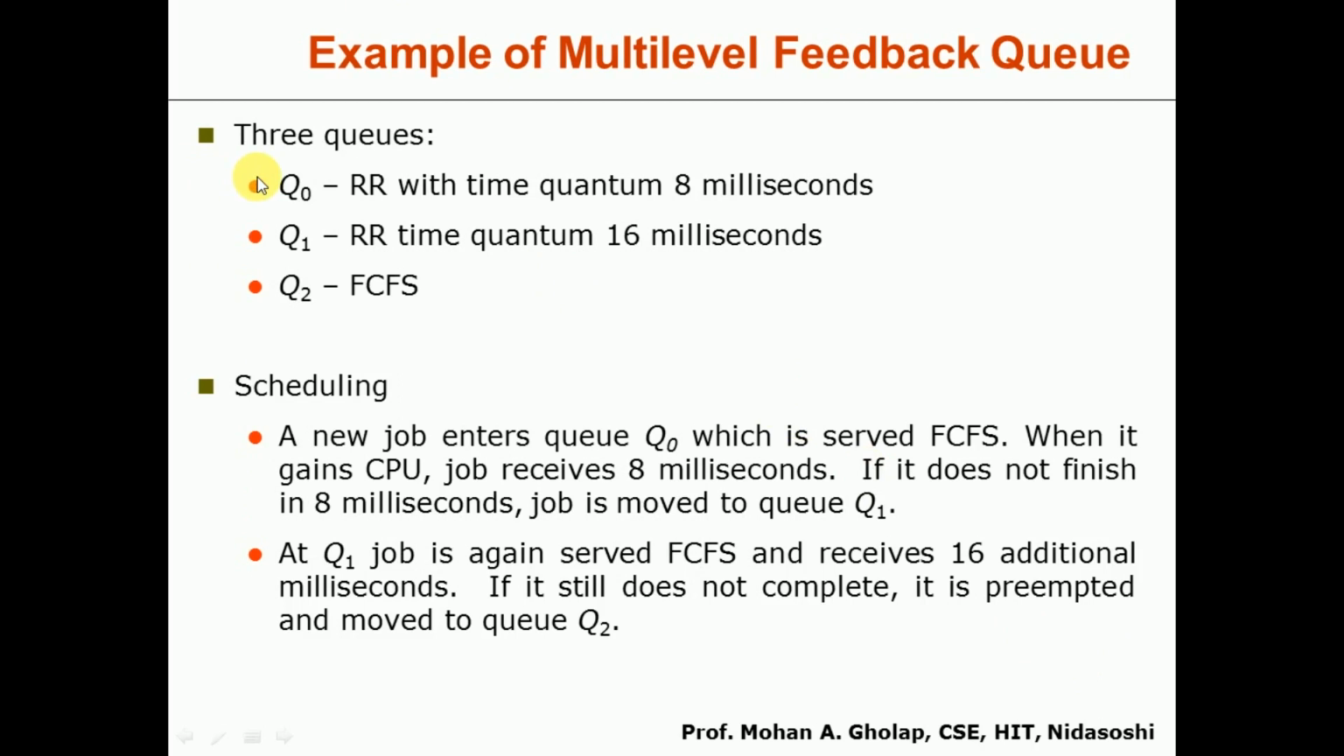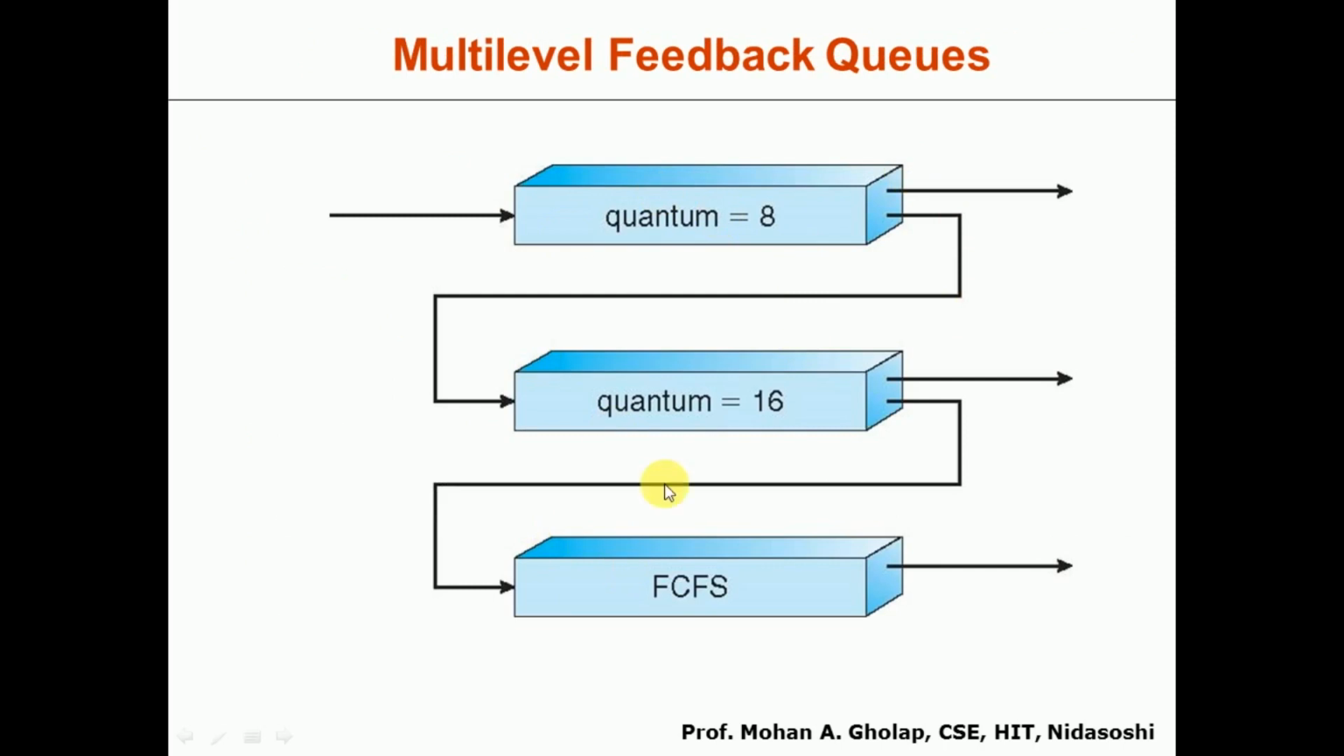We have taken three queues here: Q0, Q1, Q2. Q0 uses round robin with a time quantum of 8 milliseconds. Q1 uses round robin with a time quantum of 16 milliseconds, and Q2 uses FCFS scheduling. Whenever a new job enters, it enters Q0 first, where it is allowed to execute for 8 milliseconds. If it does not complete execution in that period, it is moved to the next queue, Q1, where it is allowed to execute for 16 milliseconds. If it still does not complete, it is moved to Q2, where it executes based on FCFS. The same thing is shown in this figure.